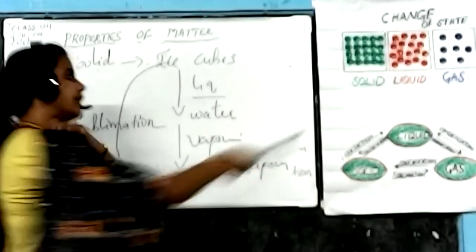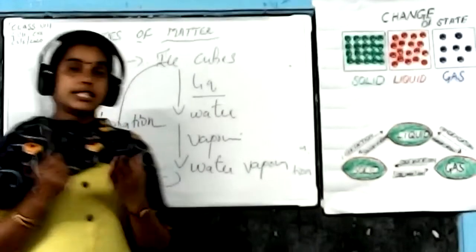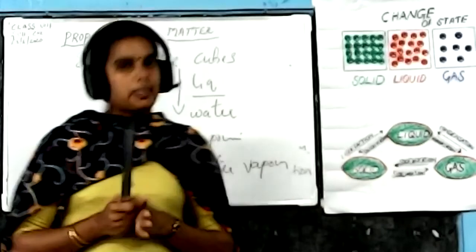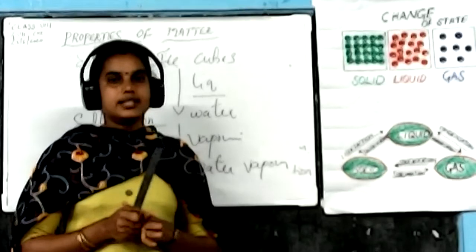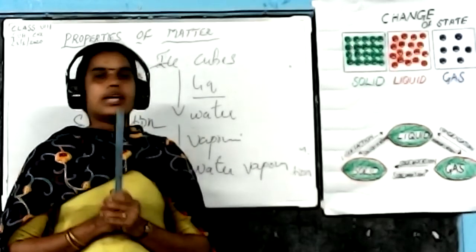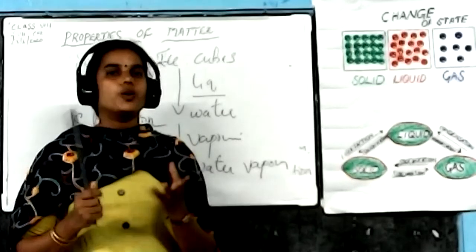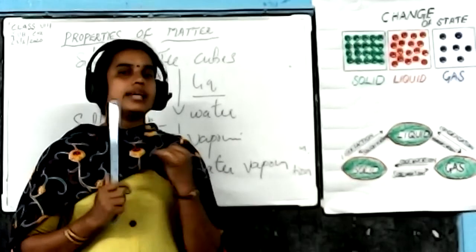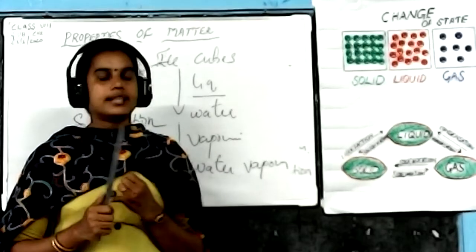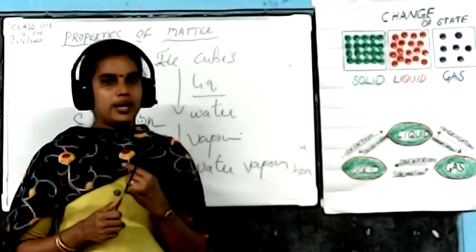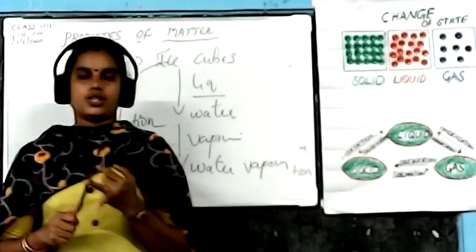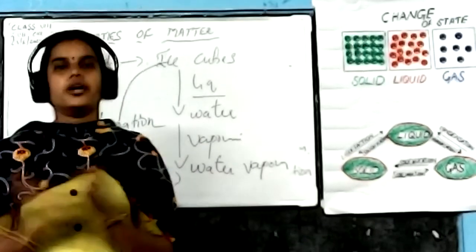Okay. Then what are tiny particles? What is the character of the particles? Tiny particles means the smallest, extremely minute particles. We cannot see these particles with our naked eye. What are the three characters of particles? First one, there is a distance between them. Particles attract each other. Particles move continuously.